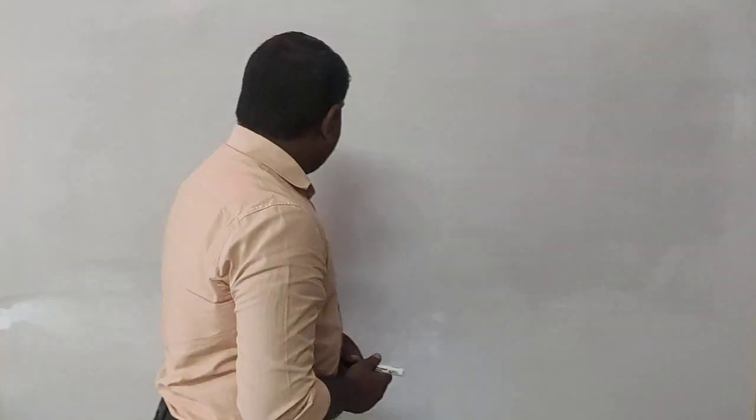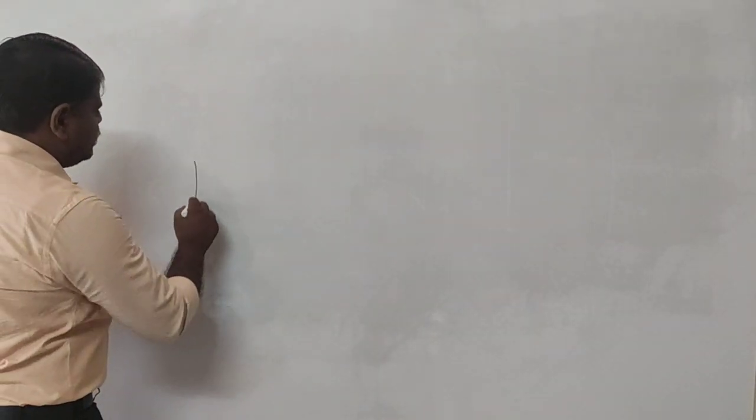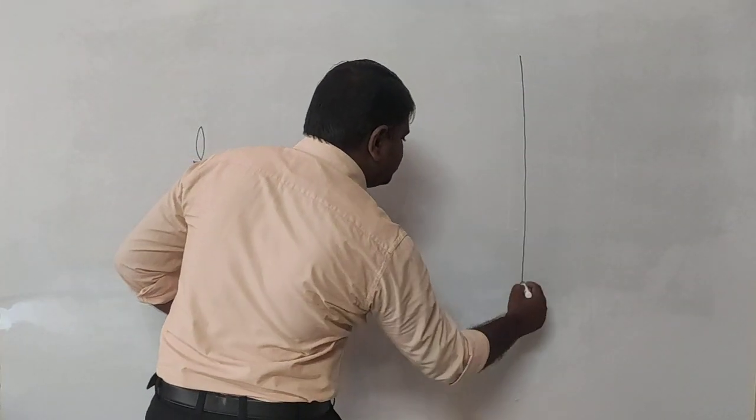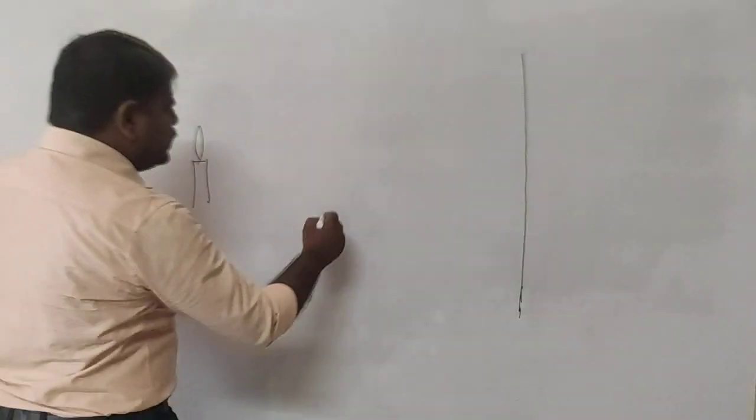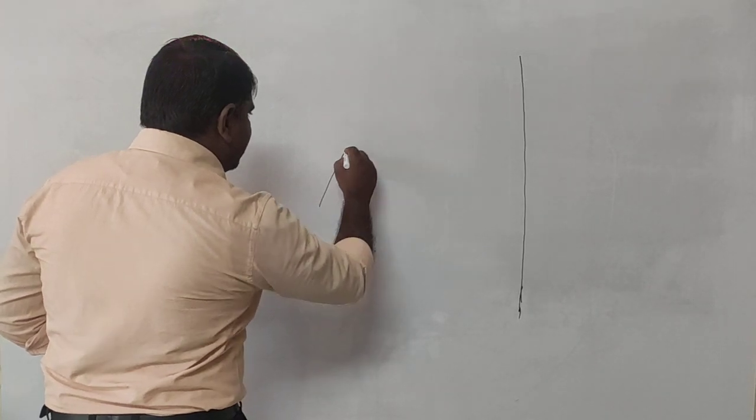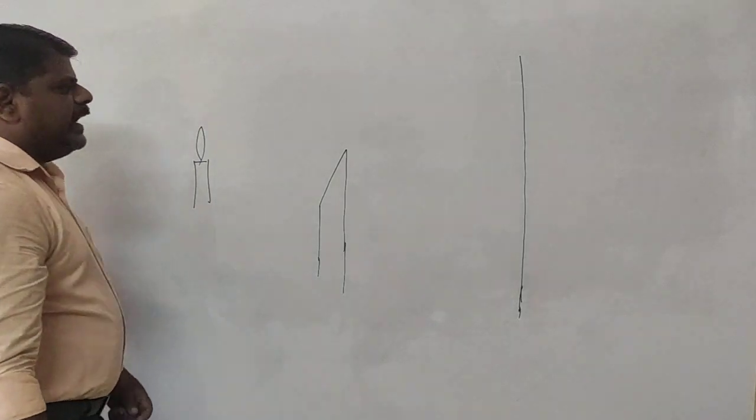For example, say I am taking a candle at this place, and I am going to arrange the screen at this place. After that, I am going to arrange an obstacle in front of the candle. This is the obstacle I am arranging here.